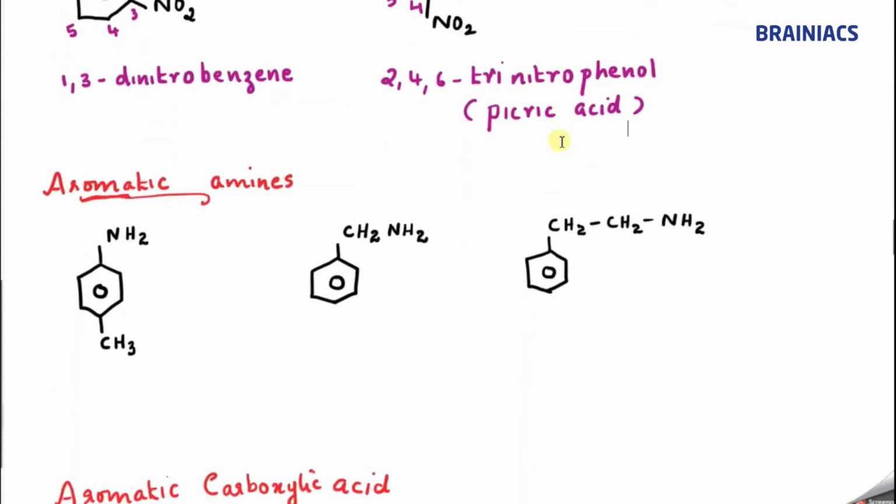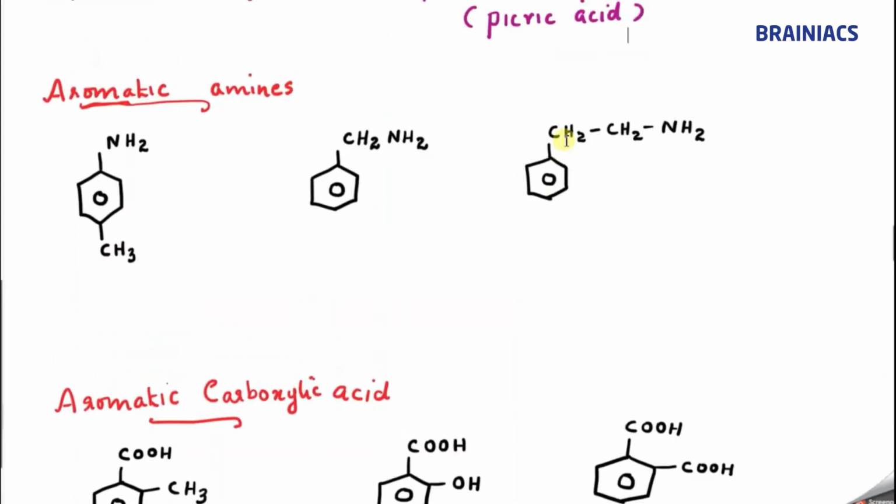Okay. Next we will go to aromatic amines. Now, can anybody tell the name of the first compound? Again, we know that the NH2 group is directly connected to the benzene ring, so it is an aniline, correct? Let me number it: 1, 2, 3, 4, 5, 6. So what is the name of this compound? I can say 4 methyl, correct? 4 methyl aniline.